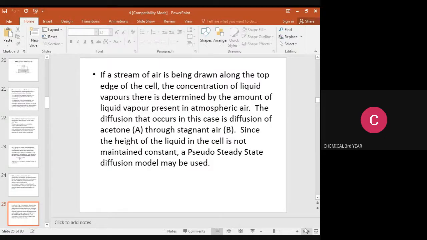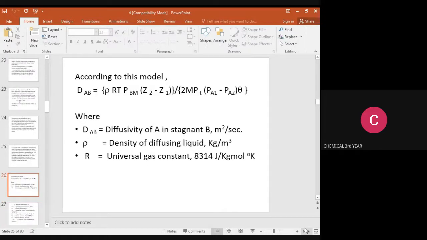The diffusion that occurs here is the diffusion of acetone A through stagnant air B. Since the height of the liquid in the cell is not constant but varies with time, the operation is pseudo steady state diffusion. The diffusion model can be used. If it were constant, we could apply Fick's first law. Since it varies with time, we apply the pseudo steady state operation on diffusion. According to this model, the equation is derived.